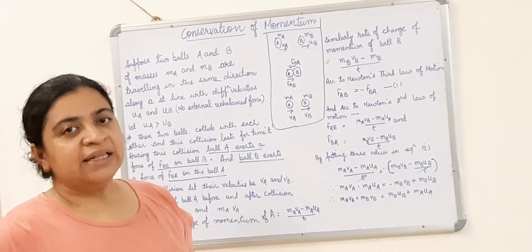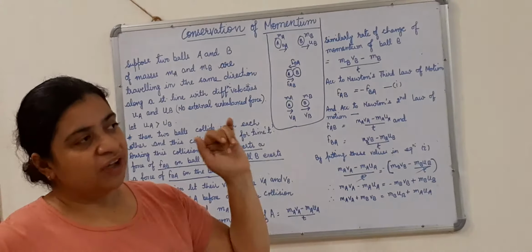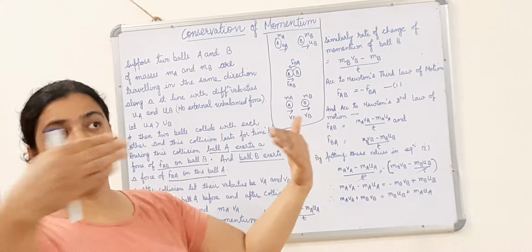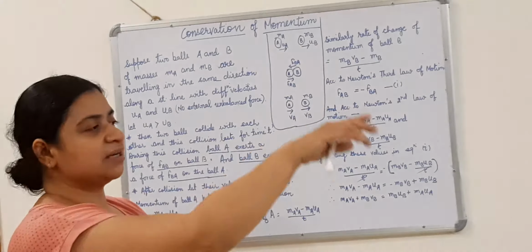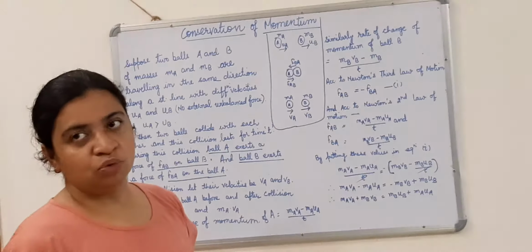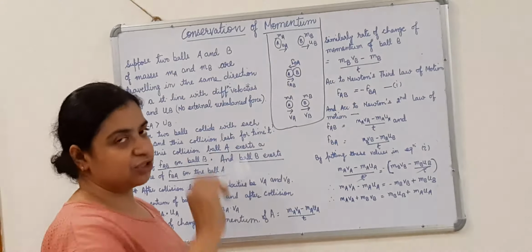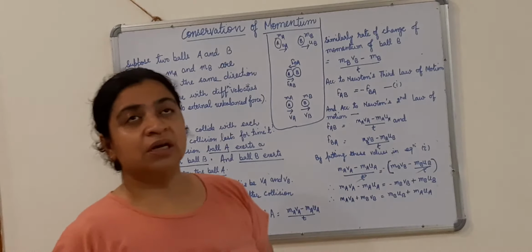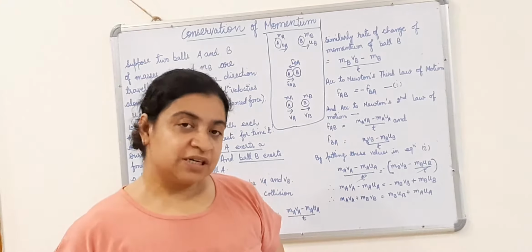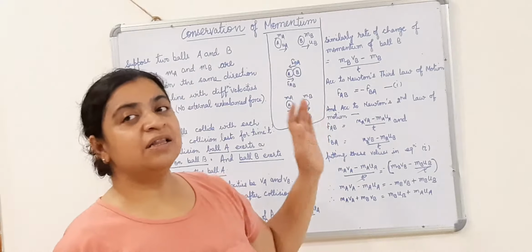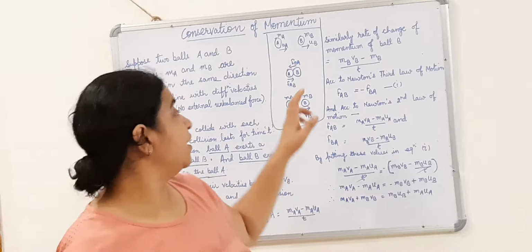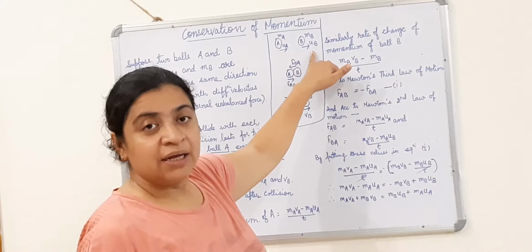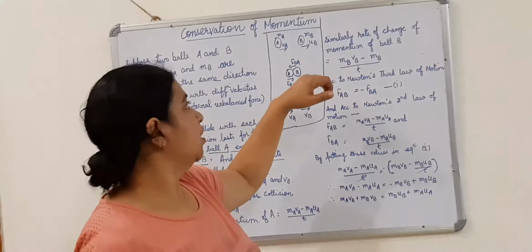Fine. And these two balls are moving in a straight line in the same direction. They are not moving in opposite directions; both are moving in the same direction along a straight line. If they are moving, that means they have certain velocity. Let the velocity of ball A be UA and the velocity of ball B be UB.